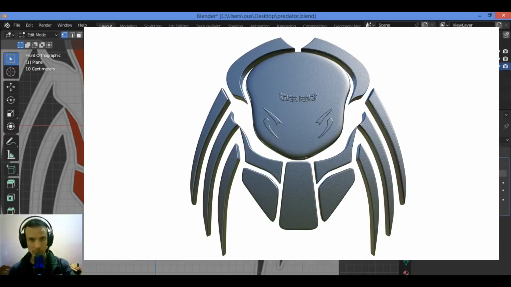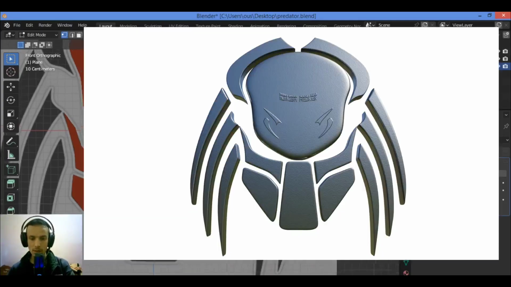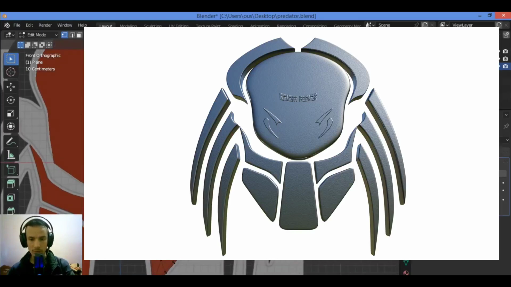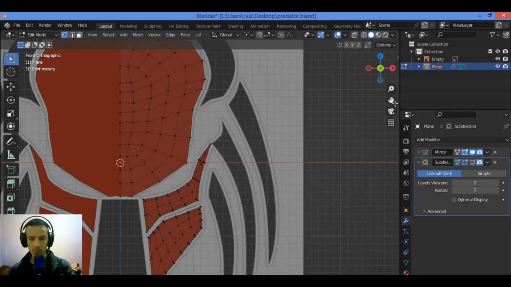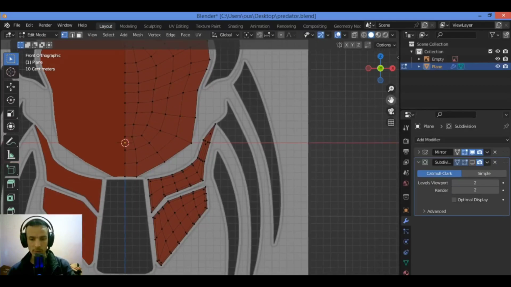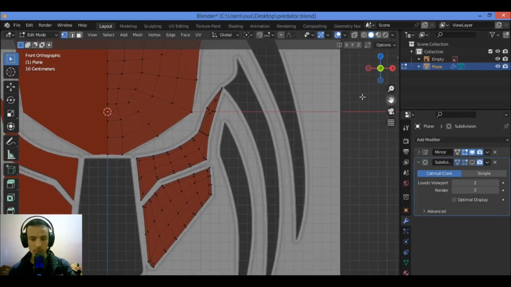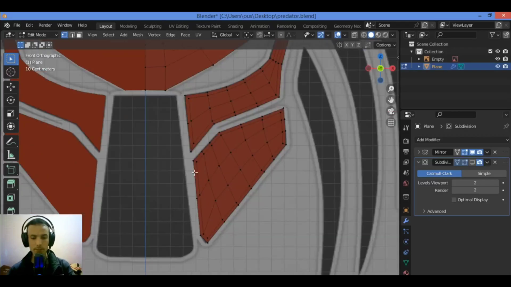In this tutorial I will show you how to model the Predator logo as shown in our video. So let's go ahead and show you how to create a better topology, making a good, easy flow step-by-step tutorial. Let's continue modeling this section over there.